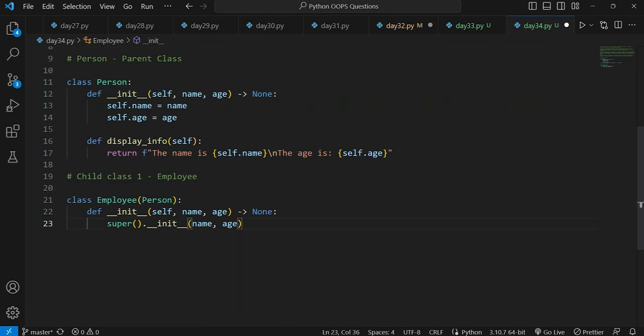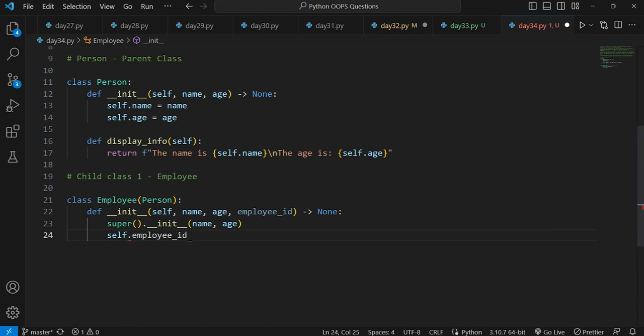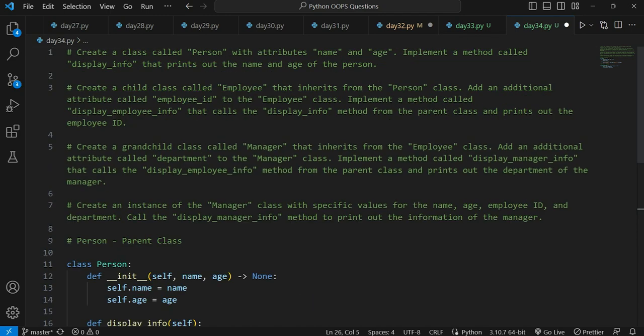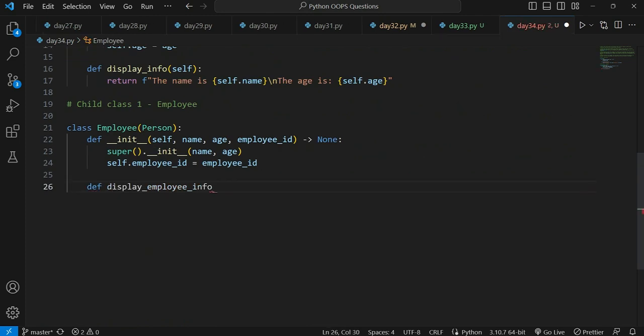So what we have to do here is create an additional attribute. First of all, let's create the additional attribute here. This is our additional attribute, and we will be writing self.employee_id is equal to employee id. Now we have to create a method here: add an additional attribute called employee id to the employee class, and implement a method called display employee info. This is the method we have to create here, and close it with parentheses.